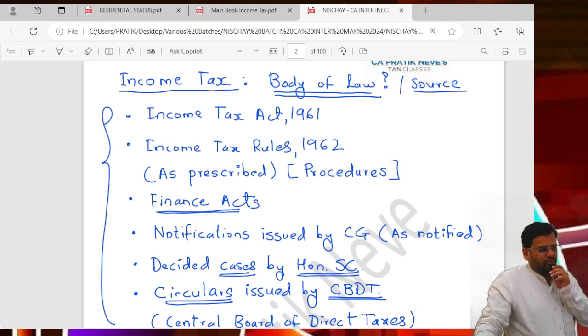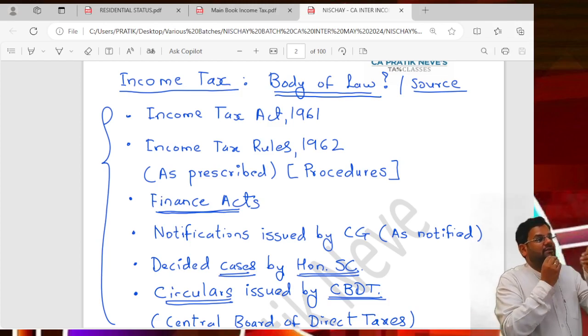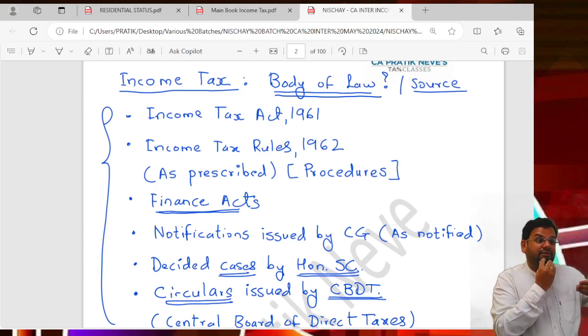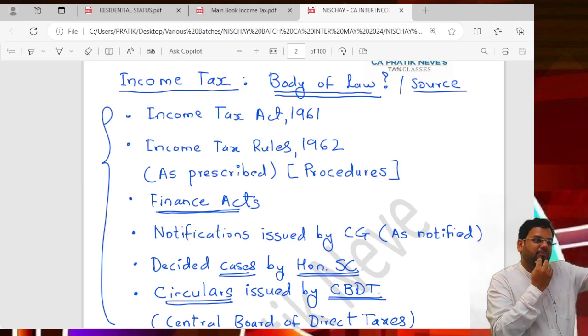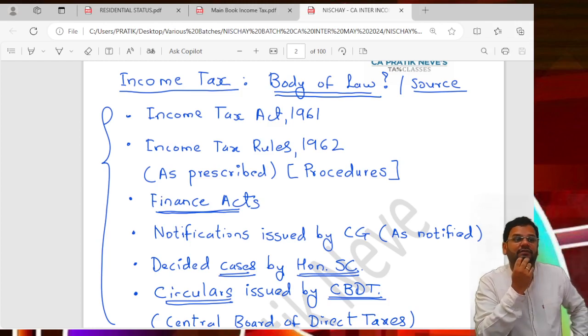So which financial year am I giving you an example of? 23-24. So for the 23-24 financial year, which Finance Act will bring the change? 23. Because it will be passed in Feb 23, proposed in Feb 23 for the upcoming financial year, that is 23-24.